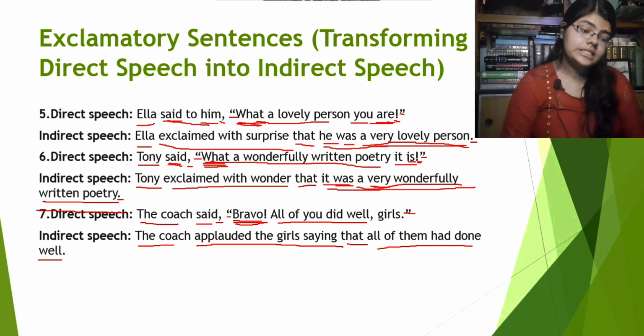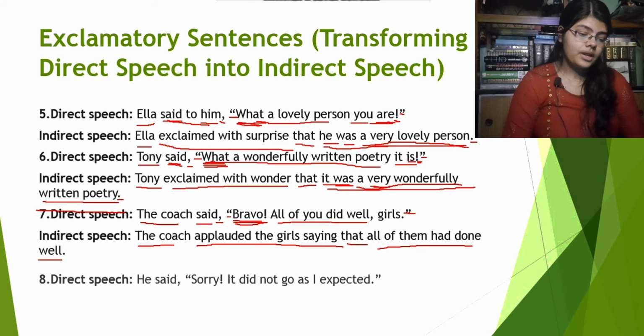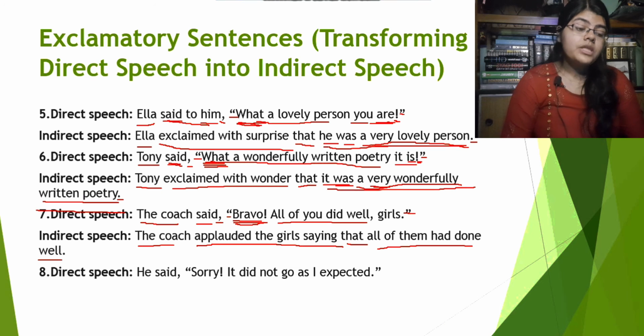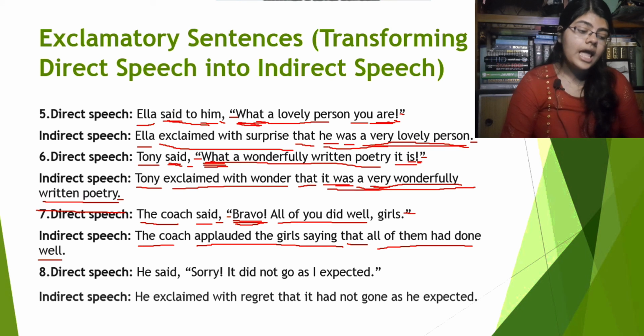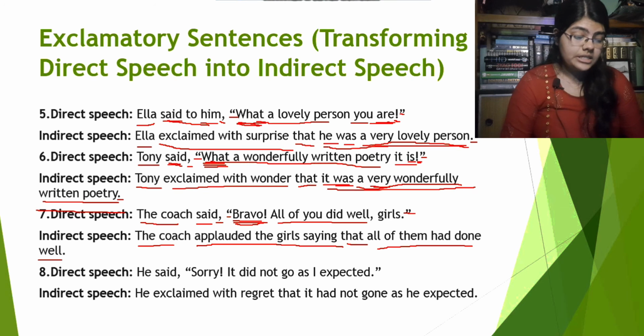Now we will see the next one. This is the last one. Direct speech: He said, "Sorry, it did not go as I expected." What's going to be the indirect speech for this one? He exclaimed with regret that it had not gone as he expected. What is happening here? First of all, the reported speech starts with "sorry."